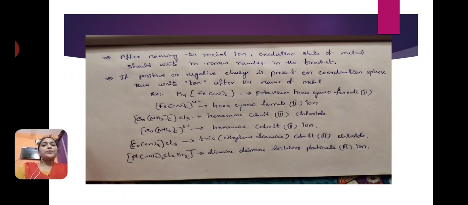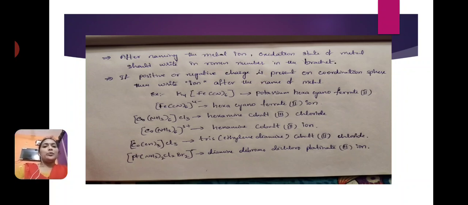Means if the positive or negative charge is present on the coordination sphere, then we have to write ion after the name of the metal. These are some rules to give or to predict the name of complex compounds or coordination compounds.